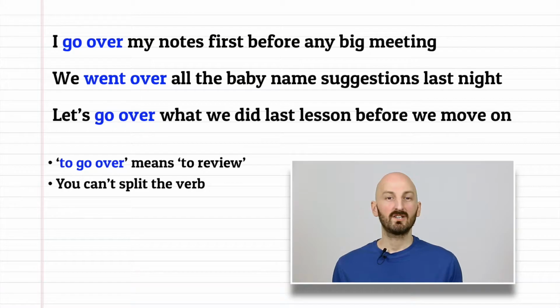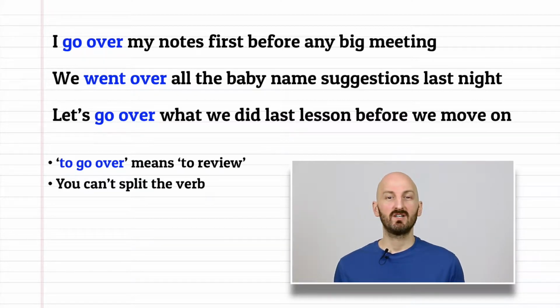So the phrasal verbs for today are go over, go through, go on, go off, go ahead, go down, and go out. Let's look at go over first. I go over my notes first before any big meeting. This is a simple sentence that means to review or check. It's used to describe a brief review, not a detailed one. You can't split the verb with this meaning.